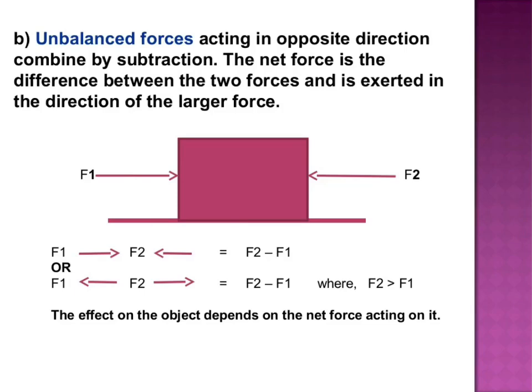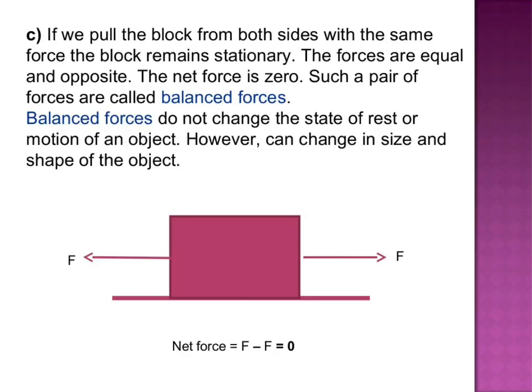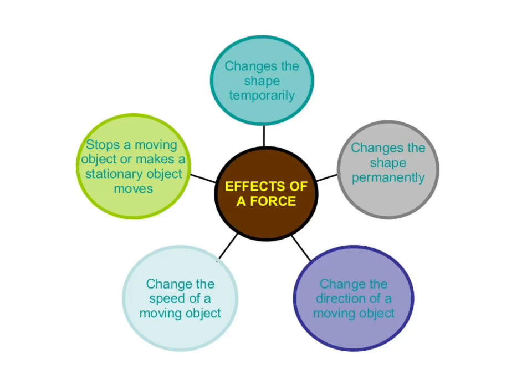Now, let's see another example. If the two forces applied to an object act in the opposite directions, then the net force acting on the object is equal to the difference between the two forces. But if the two forces applied to an object are equal in magnitude and act in opposite directions, then the net force acting on the object is zero.